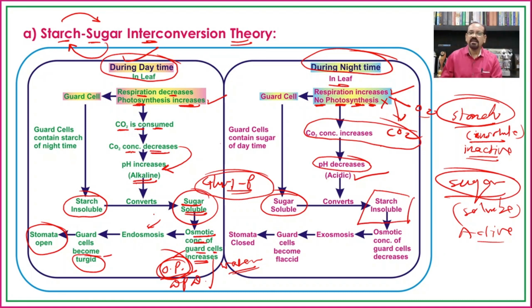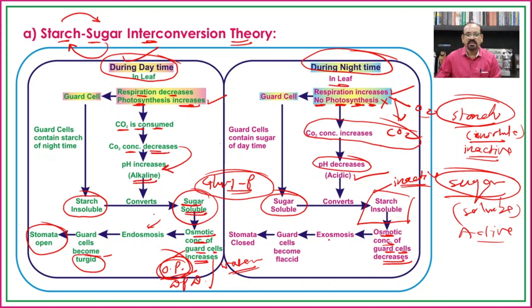As we have seen earlier, starch is osmotically inactive. As it is osmotically inactive, there will not be any effect on the osmotic pressure, the DPD or the water potential of the guard cells. Because of this, the osmotic concentration of the guard cell will decrease, because the sugar which is osmotically active is converted into an osmotically inactive component, that is starch.